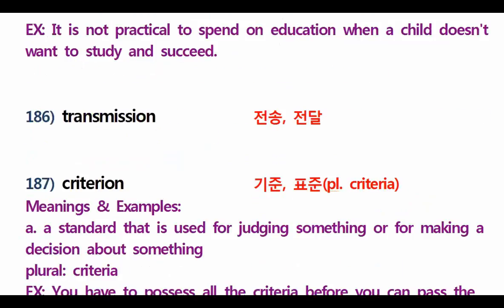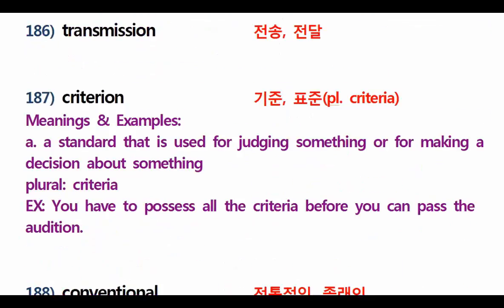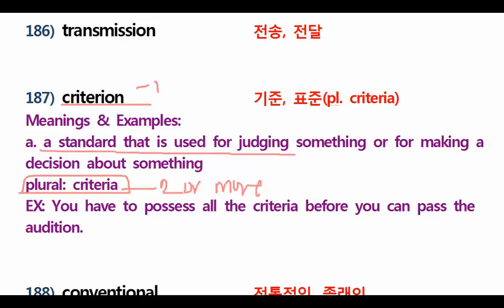Very good. Now let's go for number 187. We have criterion. Guys, criterion, the plural is criteria. Okay? If it's only one, criterion. But if it's criteria, it is two or more. It means many. Okay? Now, what does it mean? A standard that is used for judging something or for making a decision about something. So before you try to make a decision or before you judge, you try to think of the criteria first, right?